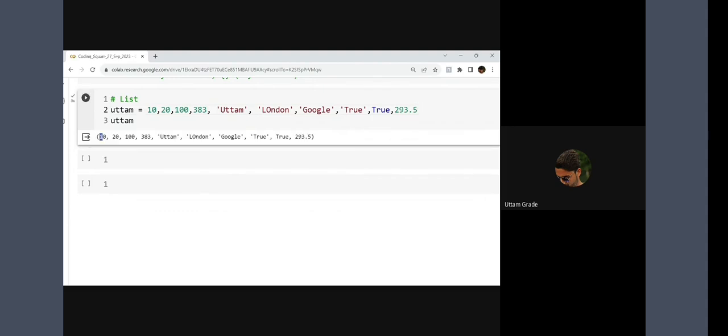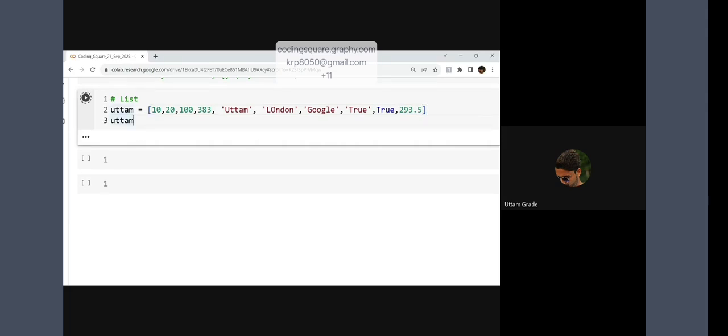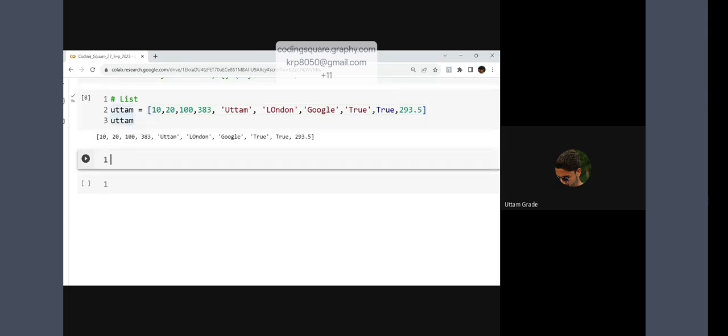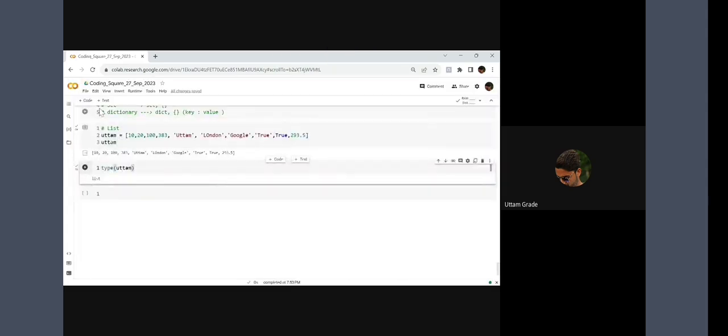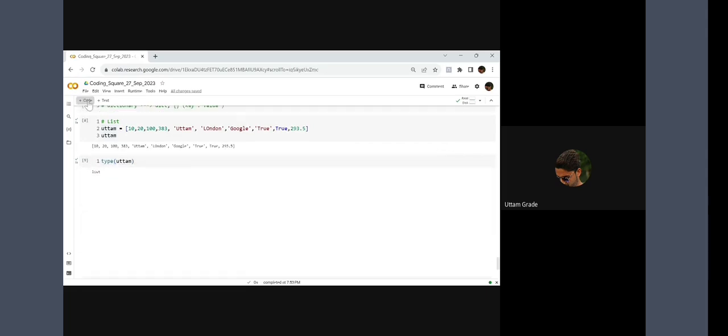If I want to add multiple values within a single variable, I have to use a data structure from my end. If I don't, it will by default take tuple. Got my point? But sir, how do I get to know? Just use type of Uttam. It will tell me the type of it. Getting my point, guys? Everybody?